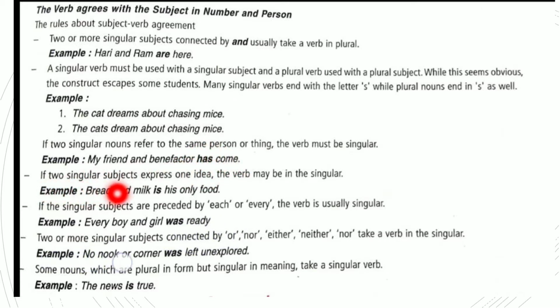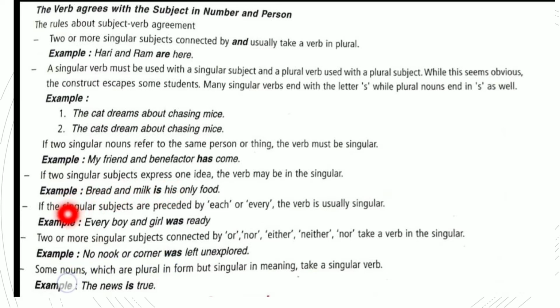If two singular subjects express one idea, the verb may be singular. For example, bread and butter is the only food. Bread is a singular subject, and butter is also singular. Now these both are joined by the conjunction and. So here the verb is singular because it is expressing a singular idea.